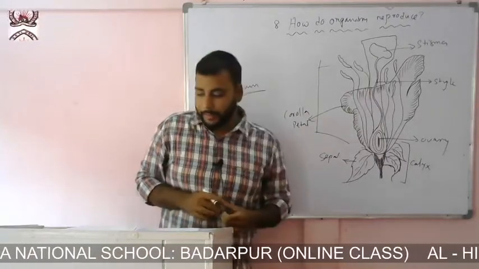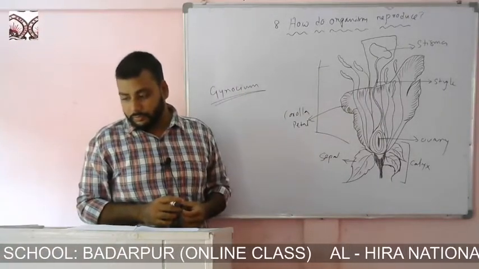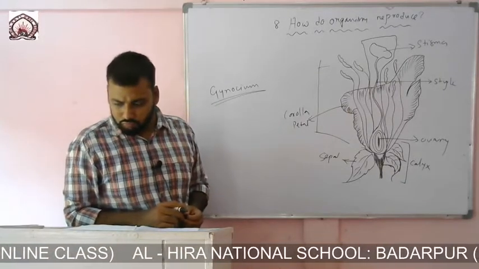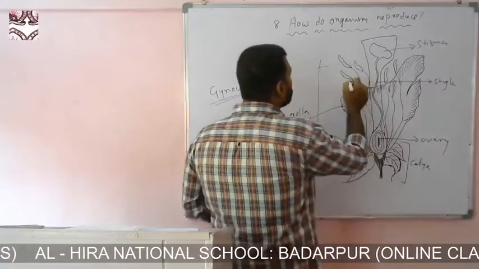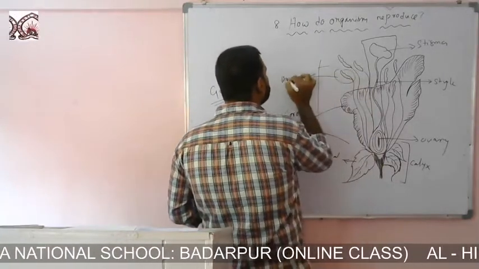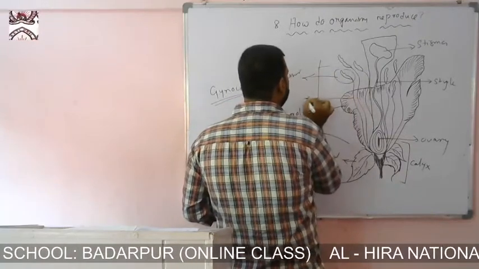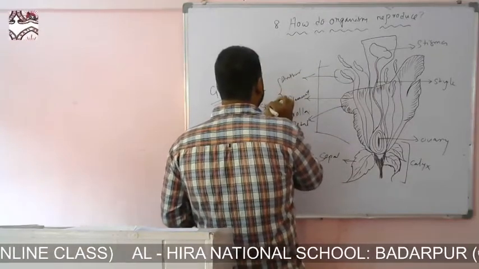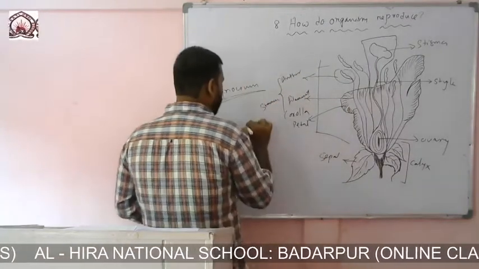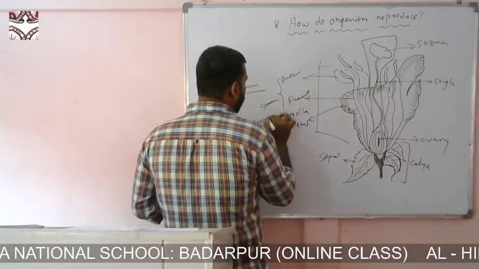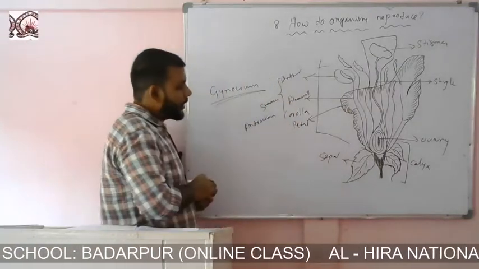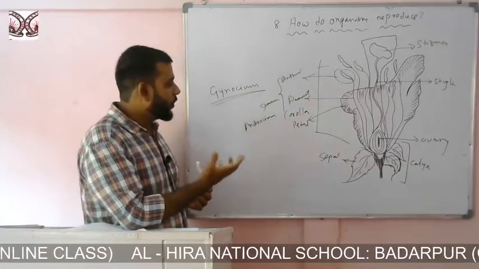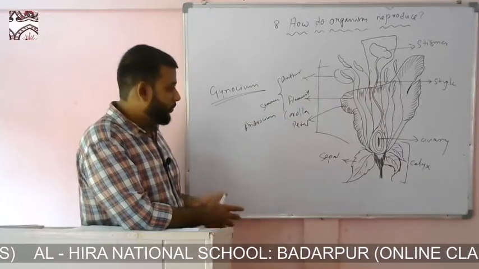Whereas if we look at the male part, we will see this is the anther, and this is the filament. Together they are known as the stamen or the androecium, the male part. So now what exactly happens? How does the plant reproduce?